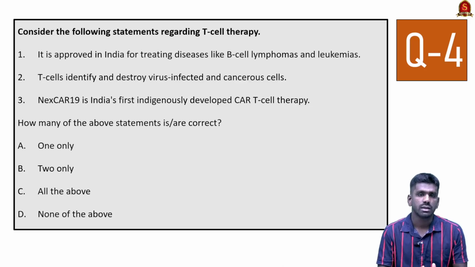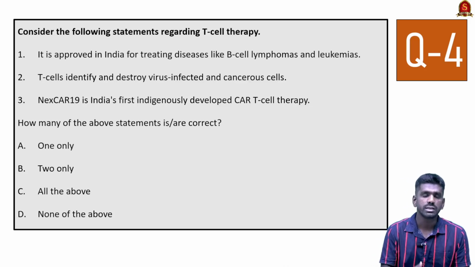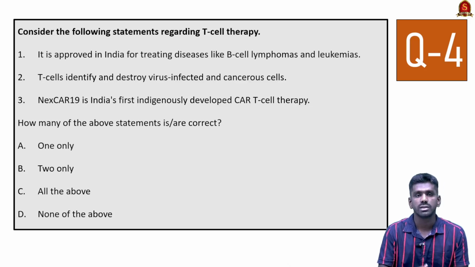Now what is a T cell? T cells are part of our immune system and these cells fight against viruses and other diseases. So the second statement is obviously correct. T cells identify and destroy virus infected and cancerous cells.